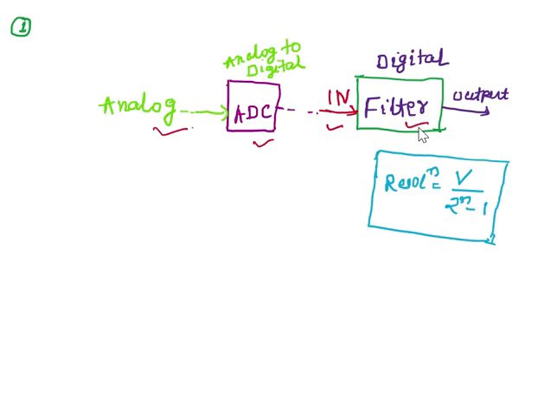But the digital data coming from ADC, this part, this is the ADC output. So the digital data coming from ADC is not noise free. So there must be some noise. So you have to model your filter as per the level of noise, right? Now you have to model your filter as per the noise level that you are getting at this input.